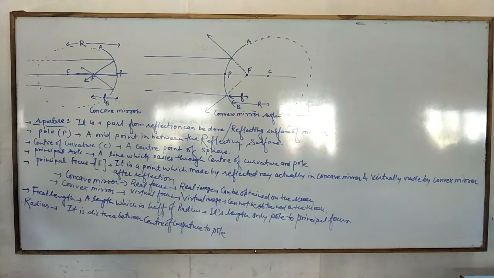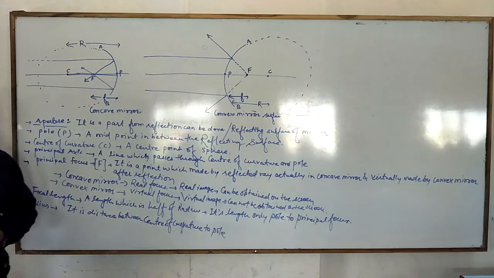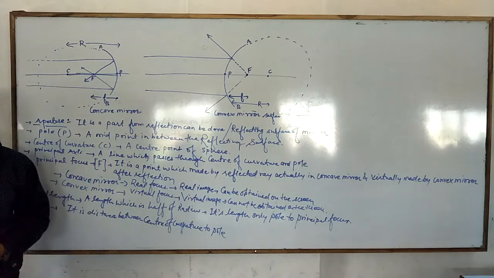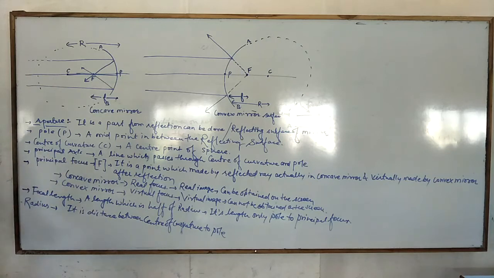So you can define in your own words: the distance between the principal focus and pole is known as focal length, and the distance between the center of curvature and pole is known as radius.